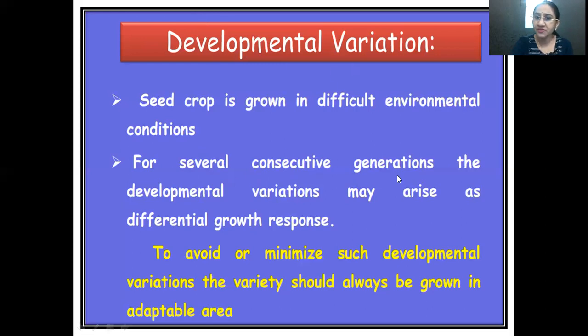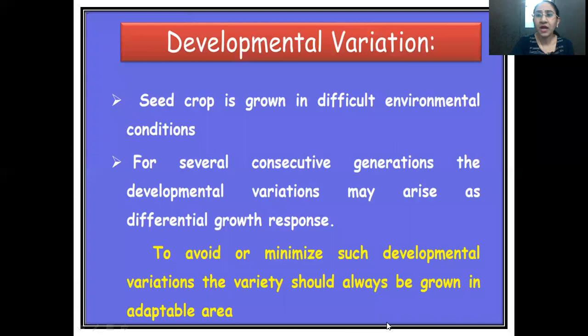For several consecutive generations, developmental variations may arise as differential growth response. When we are growing for several generations consecutively, going from one generation to another, it leads to various developmental variations because certain cytological variations happen at the cell level also. So that leads to developmental variation and different growth response.